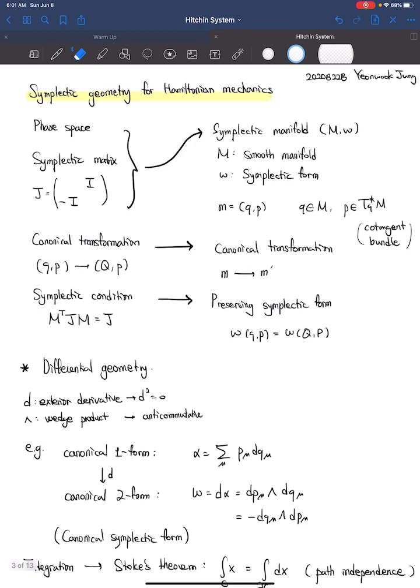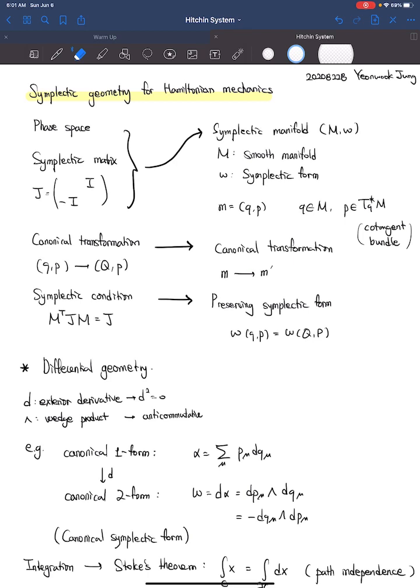To begin with, let me shift the Hamiltonian mechanics onto more rigorous mathematical notation. The phase space is formally considered as a symplectic manifold, which consists of a smooth manifold and a symplectic form. On the symplectic manifold, we have the canonical transformation of the canonical coordinates, given by a point on the manifold and its cotangent bundle as momentum, which preserves the symplectic form, more familiarly known as the symplectic condition, preserving the symplectic matrix. These respect Hamilton's equations, which we desire to solve.